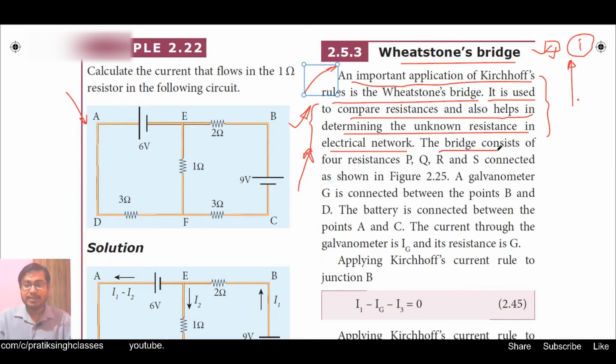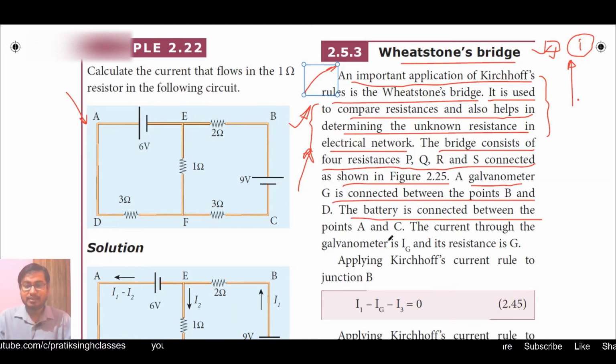The bridge consists of 4 resistances P, Q, R and S connected as shown in figure 2.25. A galvanometer G is connected between the points B and D, and the battery is connected between the points A and C. The current through the galvanometer is Ig and its resistance is capital G. Now let us see figure 2.25 and try to understand the terms given in this paragraph.